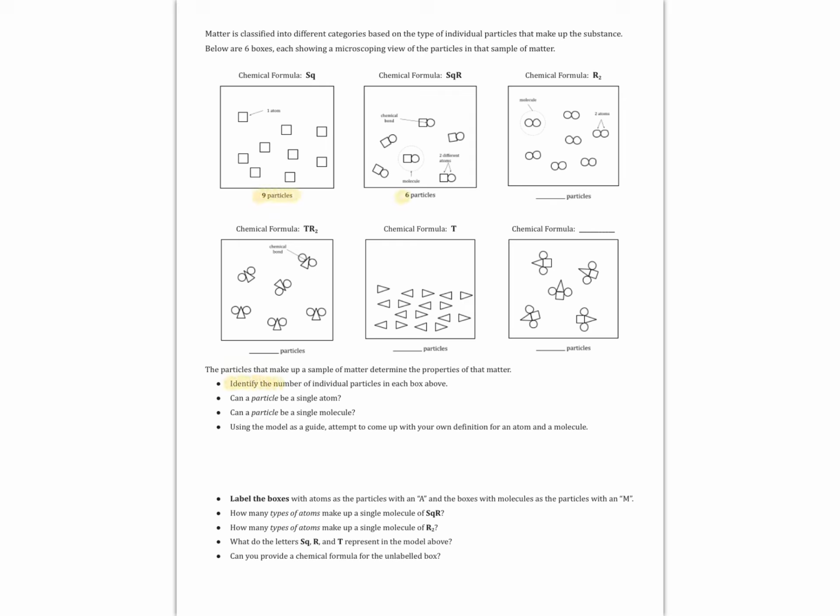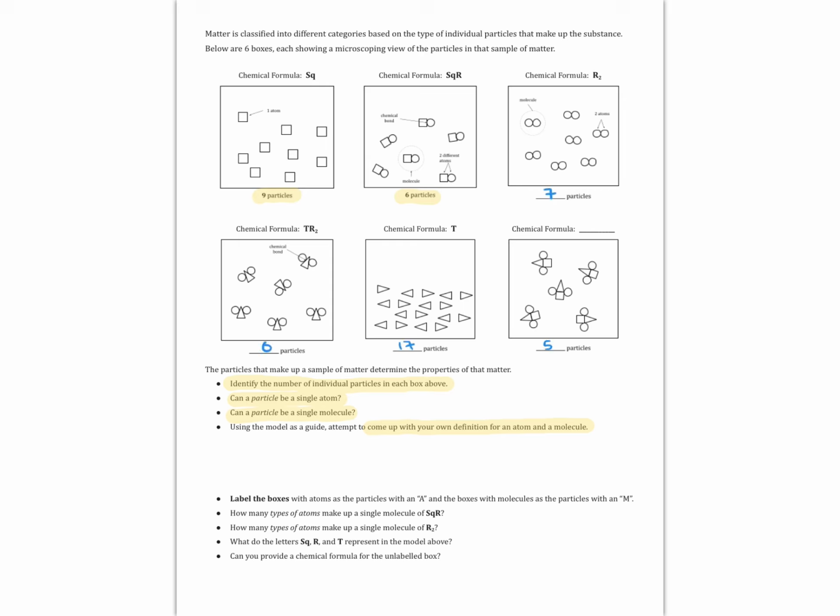Can you identify the number of individual particles in each box? And then when we look at the nature of these particles, can the particles that make up a substance be an atom? Can the particles that make up the substance be a molecule? And then using the information provided in those boxes, try to come up with your own definition of what the difference between an atom and a molecule may be.